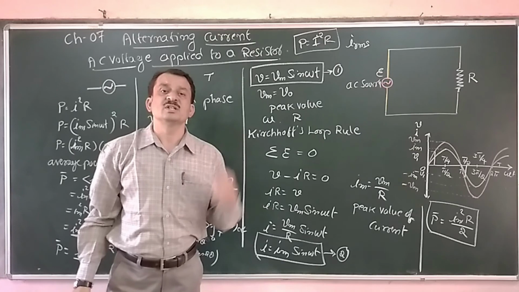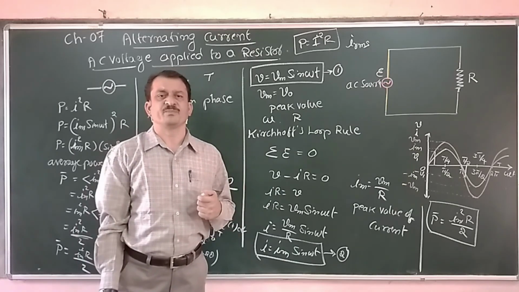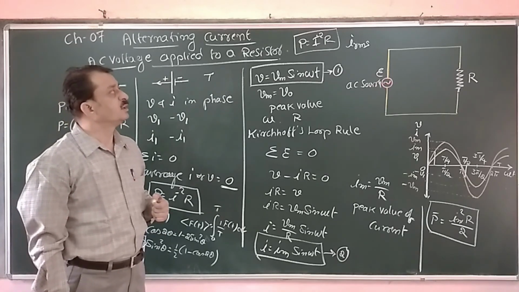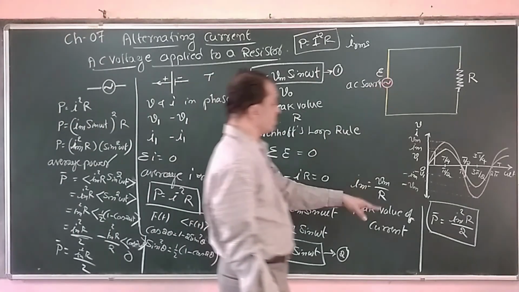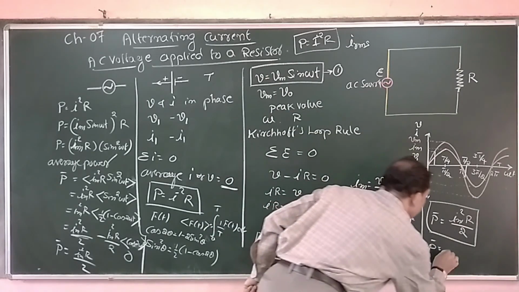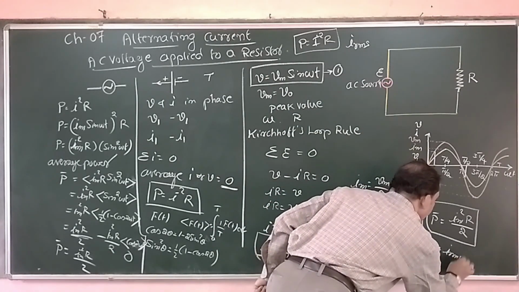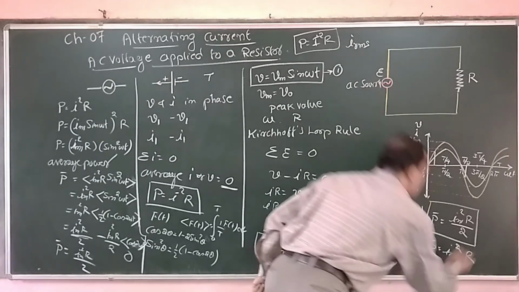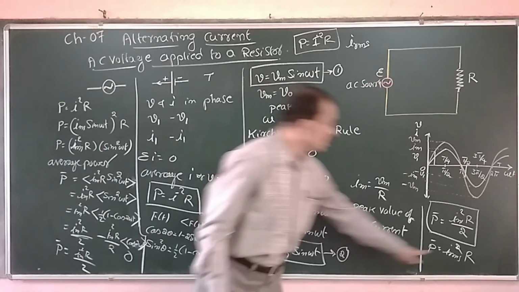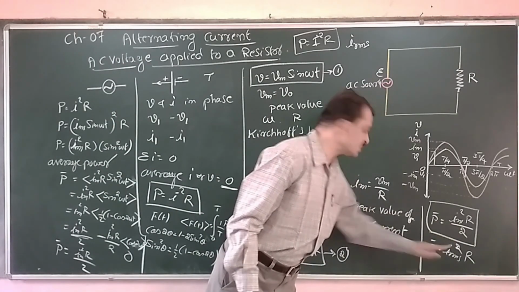It is the RMS value of current. By that notation, average power is equal to IRMS square into R.